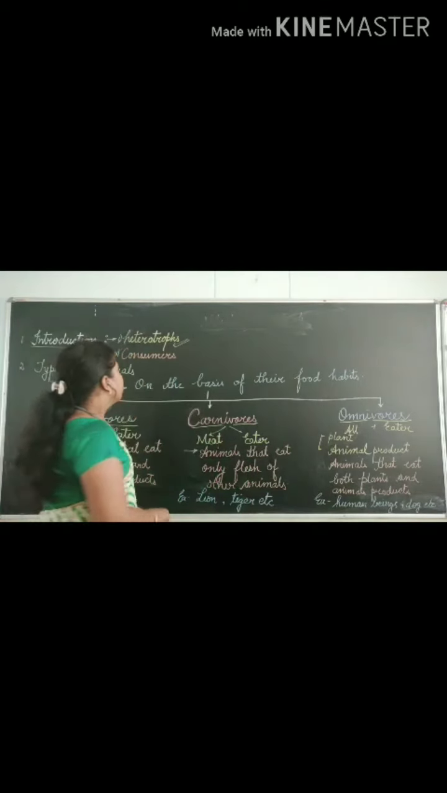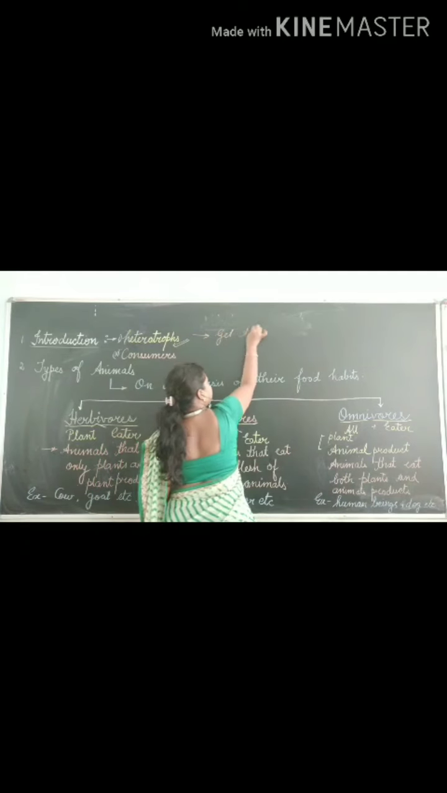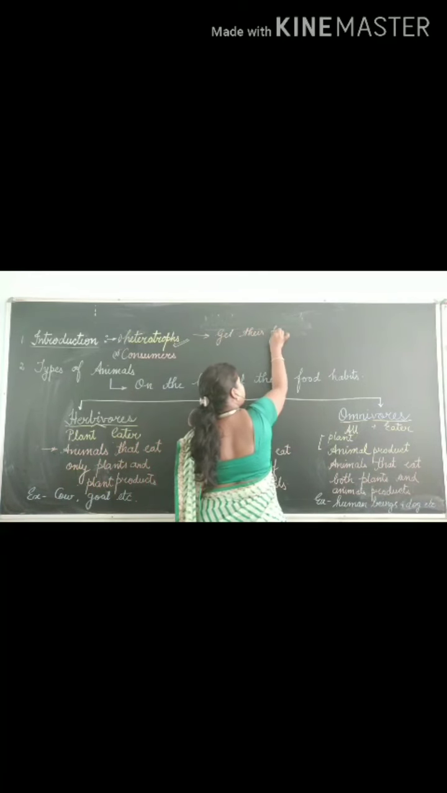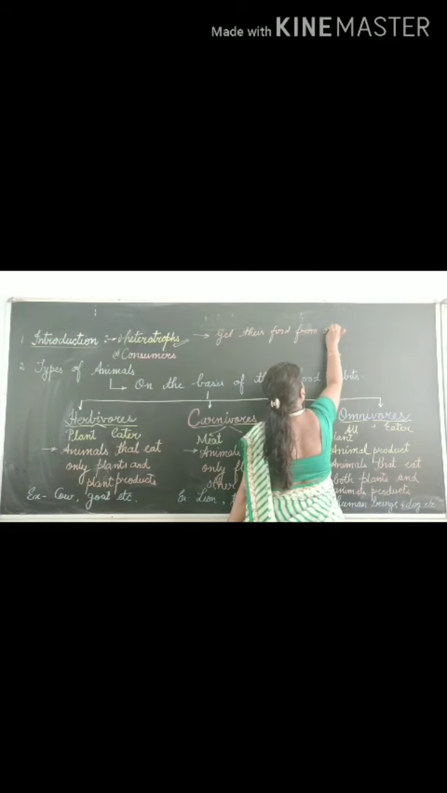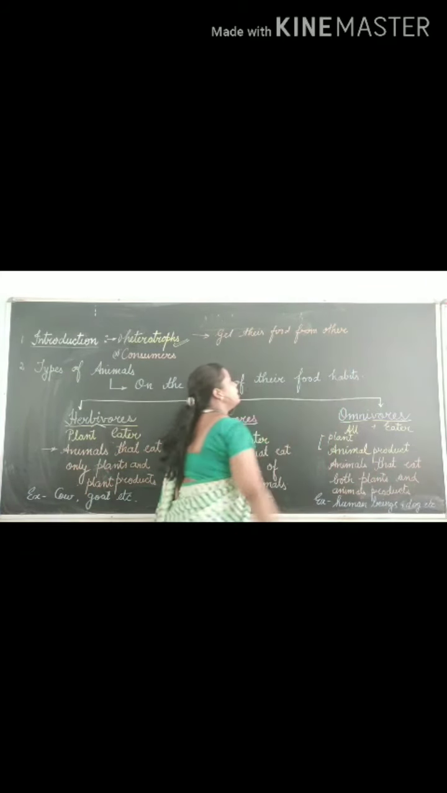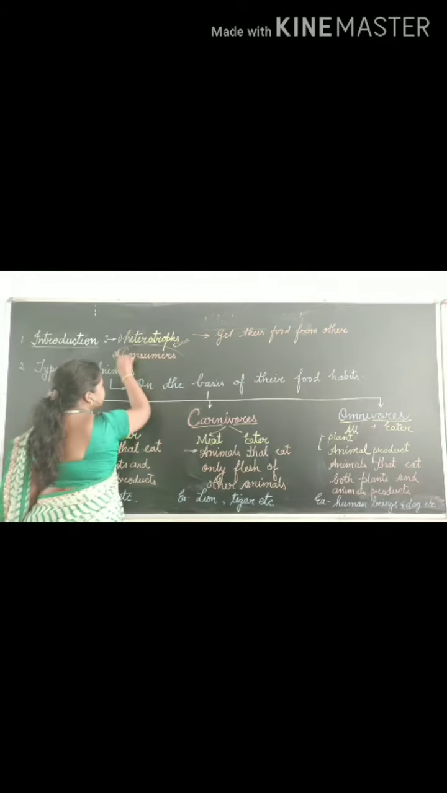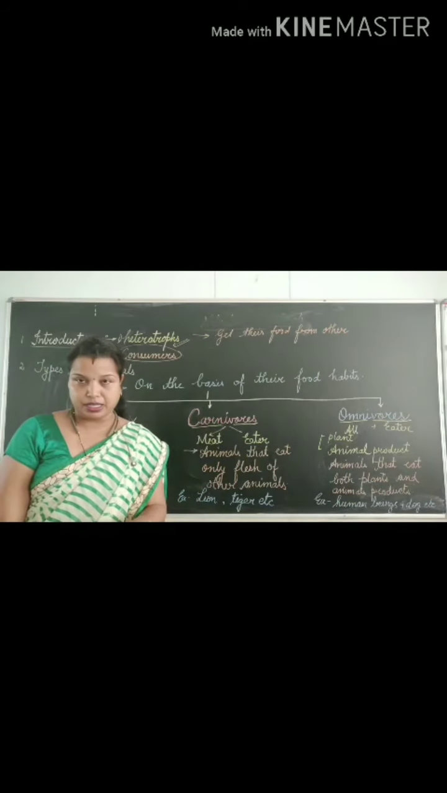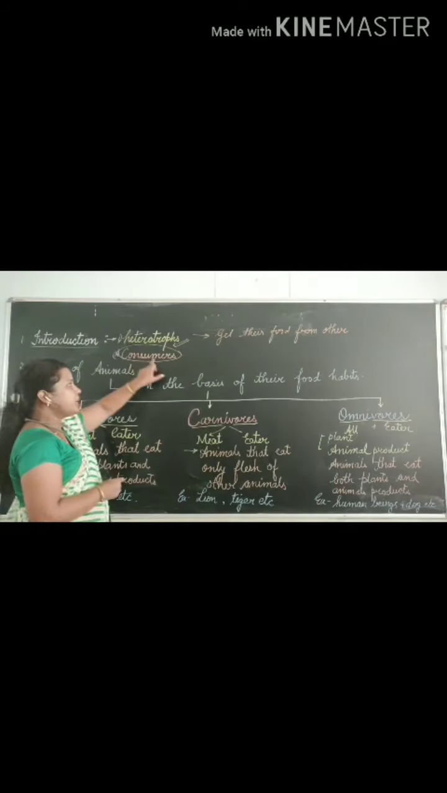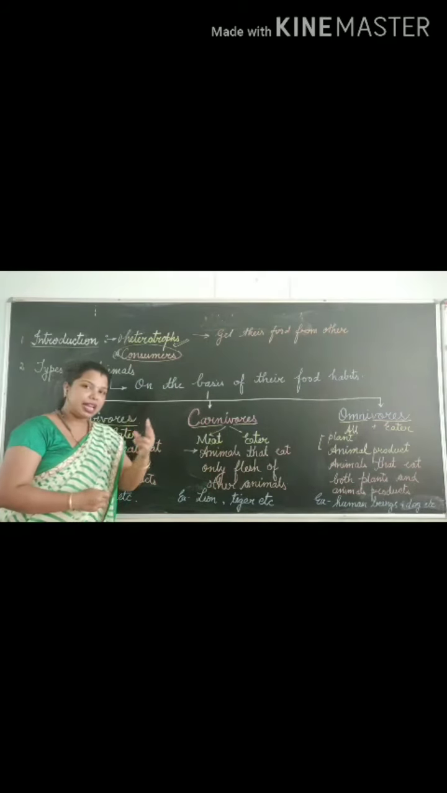They get their food from others. We can say them consumers also because they are taking food or they can consume the plants. That's why animals are known as consumers also. In your book, the animals are classified or divided into three categories.